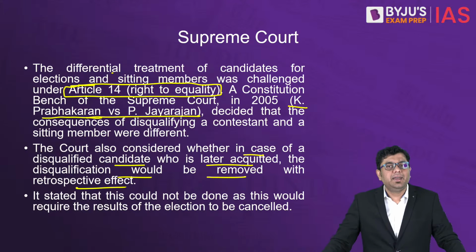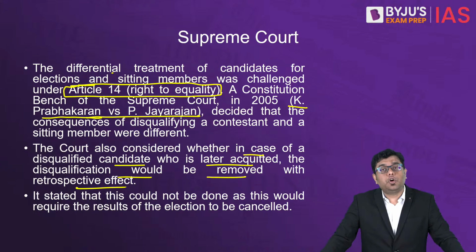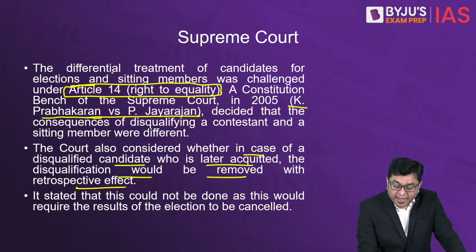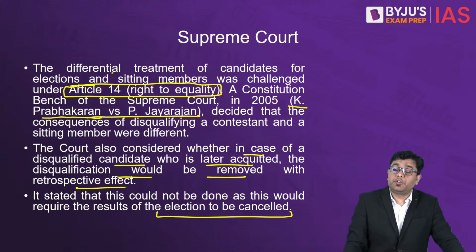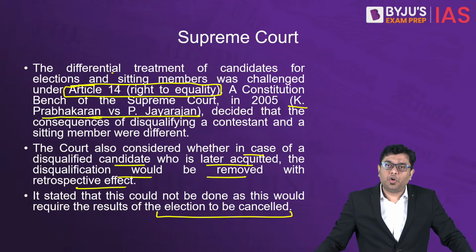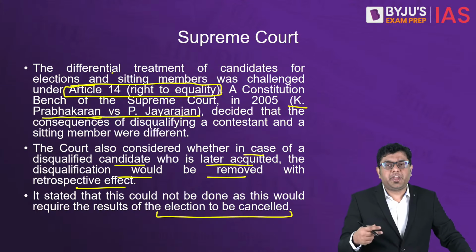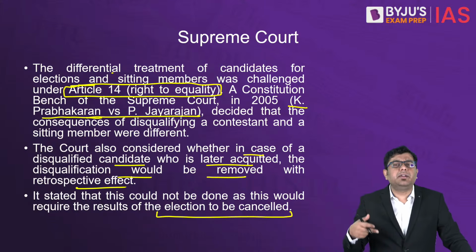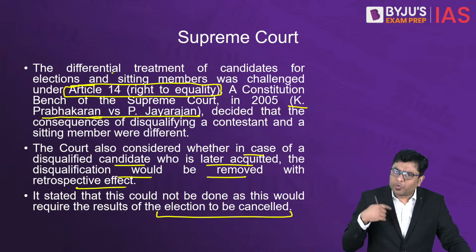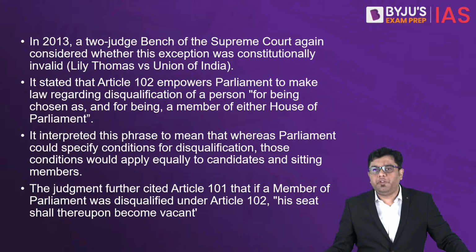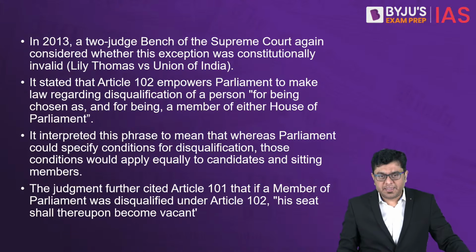The court said that you cannot cancel an election, and the results of elections once declared cannot be cancelled, and hence the disqualification will never be taken at a retrospective date. Disqualification will always be taken from a prospective date.